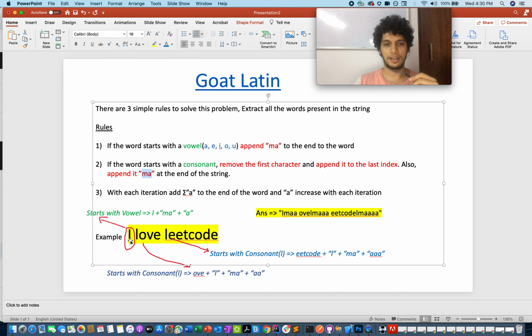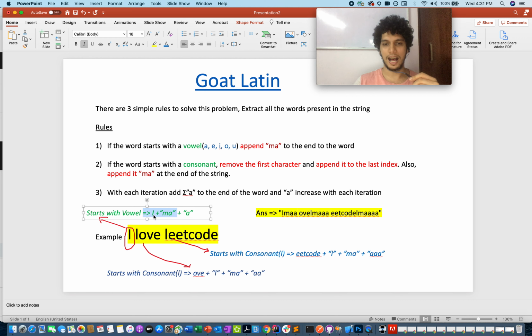The first word here is I and it starts with a vowel. So the first rule applies to this. You append MA to the end of it. I remains as it is, add MA, and as per rule 3 add A to the end of it. So the first word becomes I-M-A-A, which is as expected in the answer.